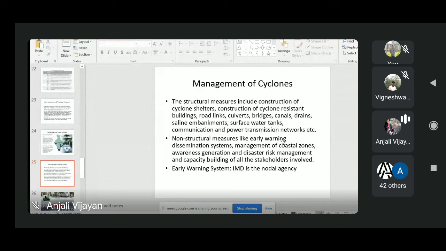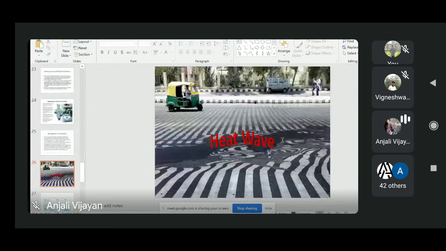So now we will move to another topic, which is a heat wave. In the background we can see one image in which the road markings, the white lines, got distorted due to melting of road tarring in response to extreme high temperature in Delhi. This photo was taken during May 2015, when the summer temperature went very high. This kind of effect we can see when there is a high heat wave.